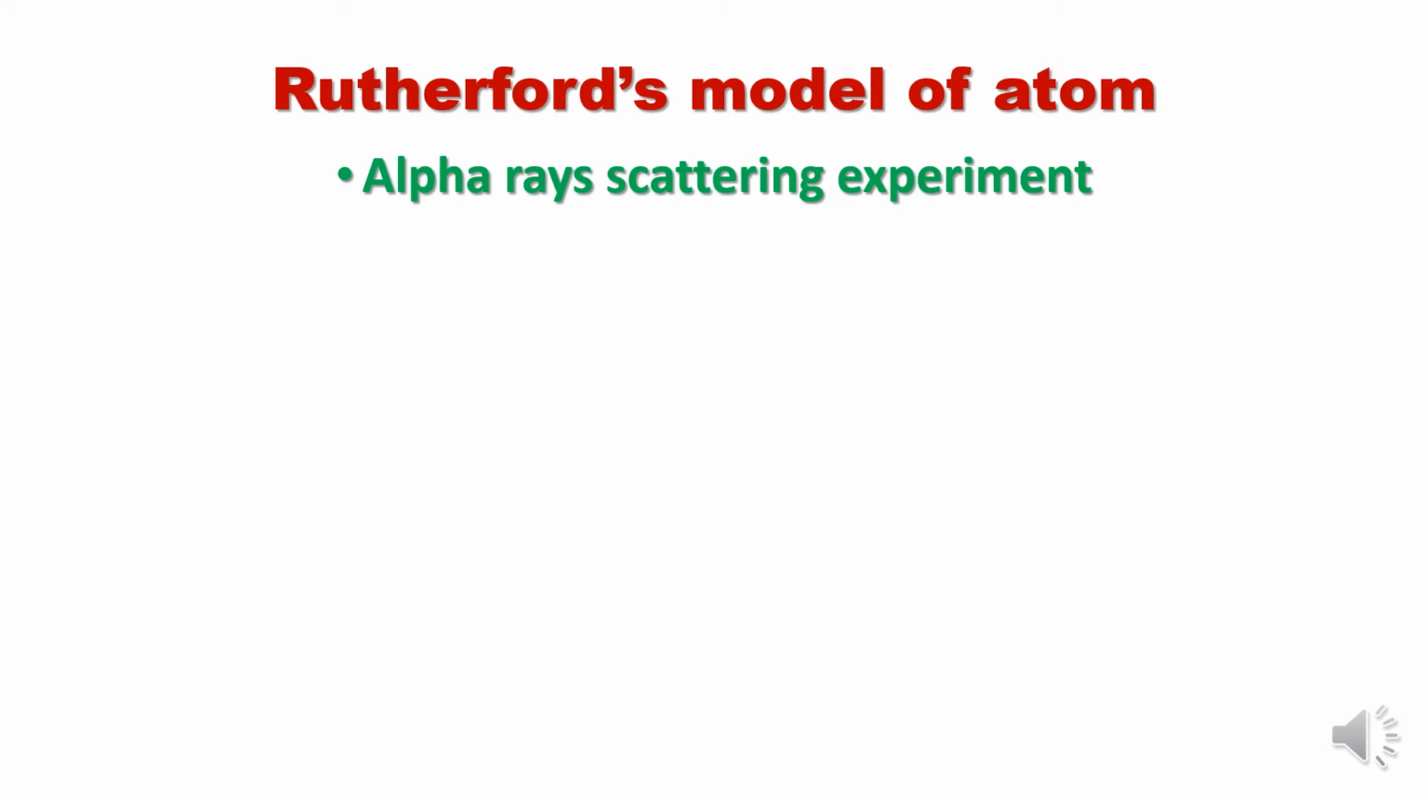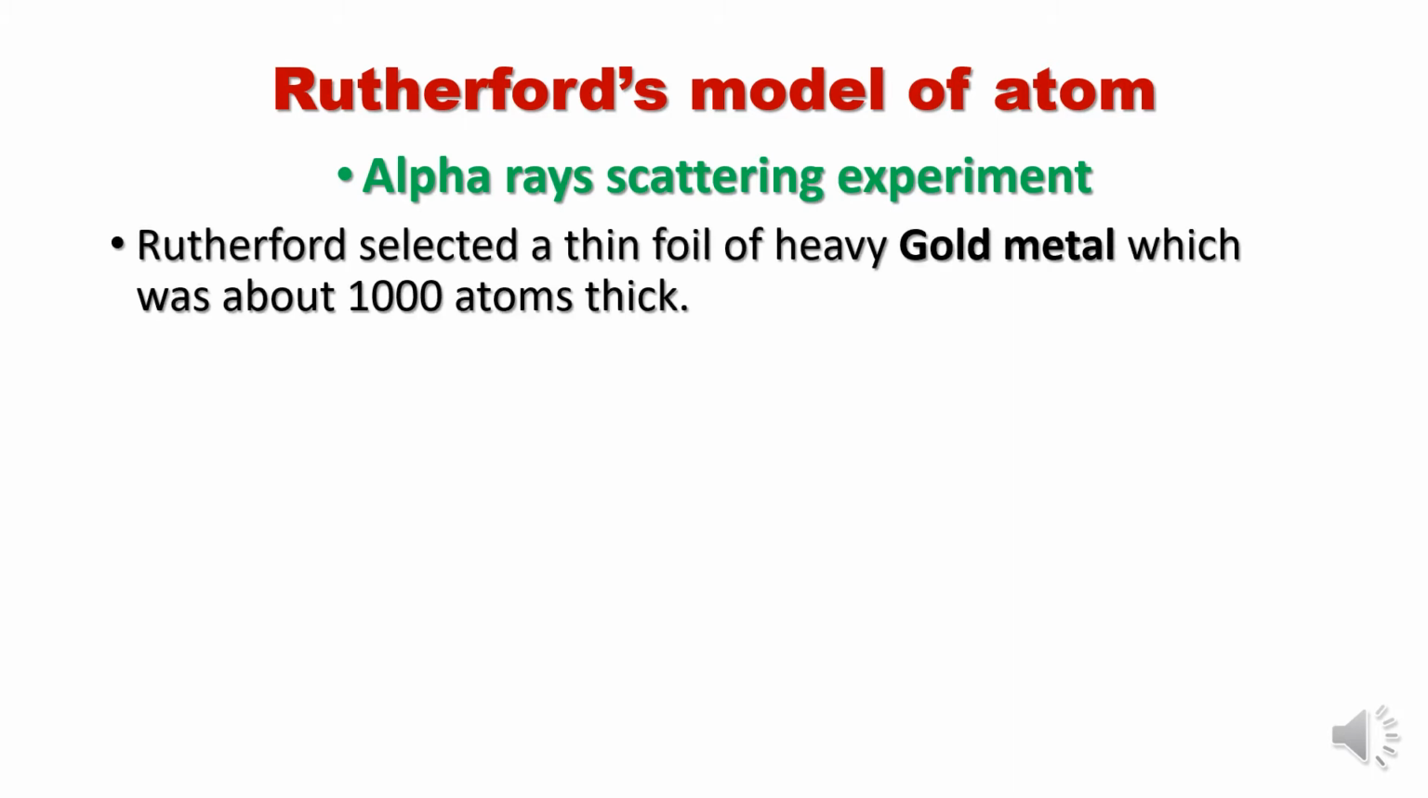But later on, the major contribution was given by a famous scientist whose name is Ernest Rutherford, who is from England. He performed a famous experiment, that is the alpha particle scattering experiment, in the year 1911. It gave a major structure or model of an atom. So what was his experiment?